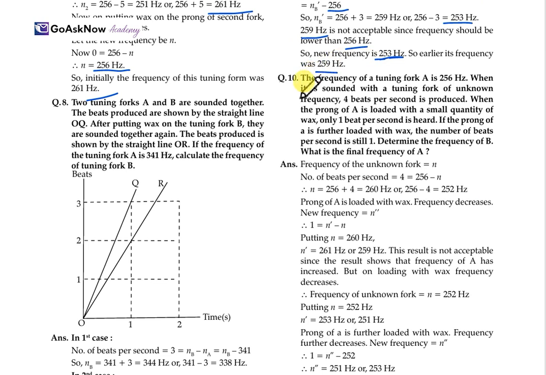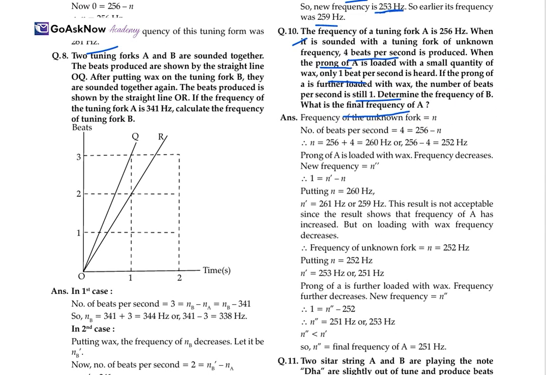The frequency of the tuning fork A is 256 Hz. When it is sounded with a tuning fork of unknown frequency, 4 beats per second are produced. When the prong A is loaded with a small quantity of wax, only 1 beat per second is heard. If the prong is further loaded with wax, the number of beats per second is still 1. Determine the frequency of B. What is the final frequency of A?